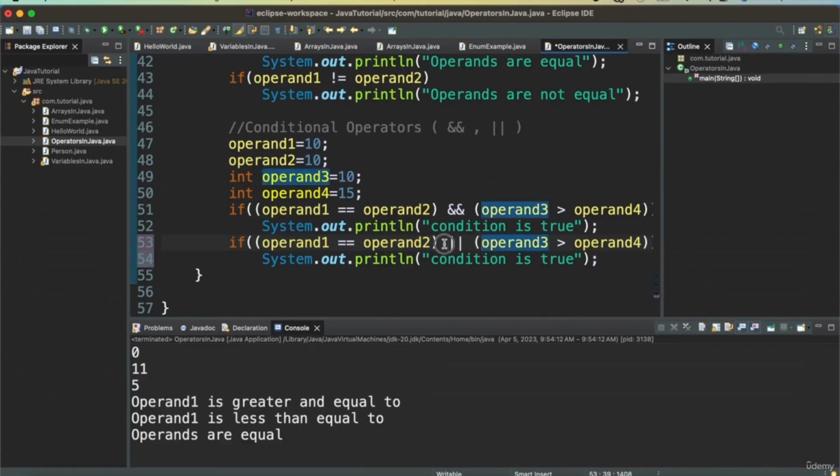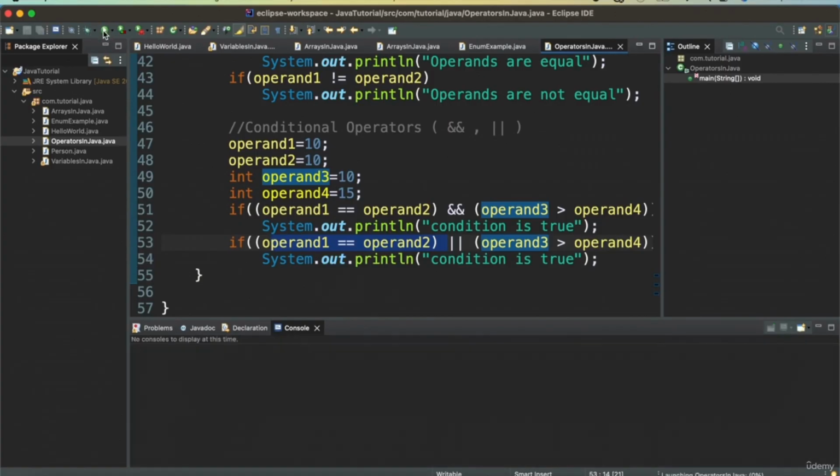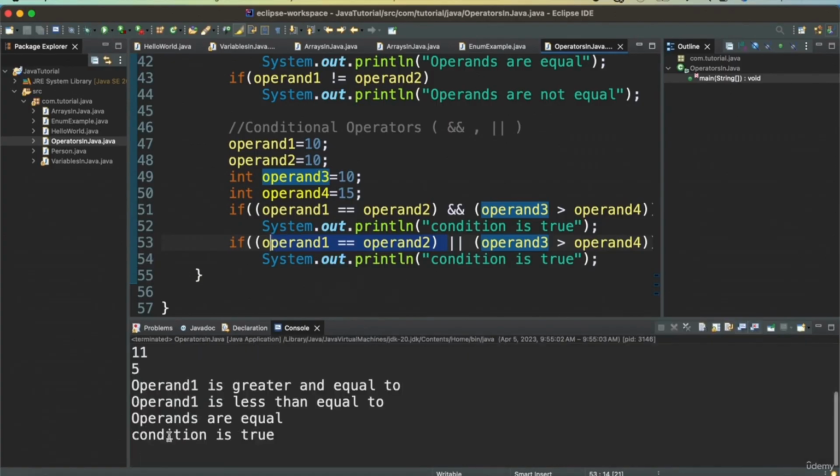But since only one condition is true, and or says that any one condition being true is enough, the output is true. And says that both the conditions need to be true in order to print the statement. So let's go and check that. And we see that condition is true in the case of or. So when we print this, it says condition is true for or.